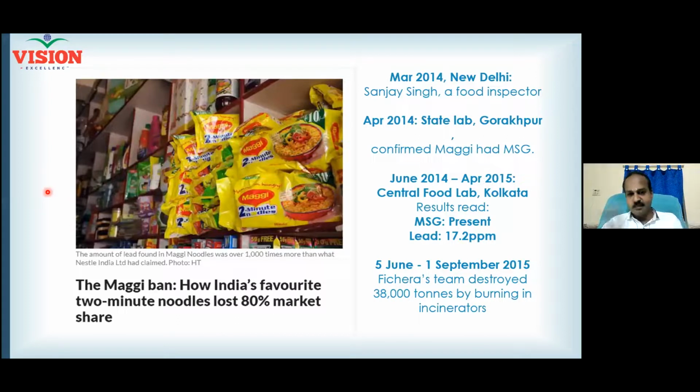The decision-making procedure behind the banning of Maggi is a hypothesis testing. Am I correct? The decision to ban Maggi was arrived at, and the whole procedure followed is a hypothesis testing. You know what hypothesis testing they followed? They tested whether all Maggi has lead content, and yes, it has lead content, and the name of the study is one sample t-test. What is that? One sample t-test, because a sample is used to conclude on the population.